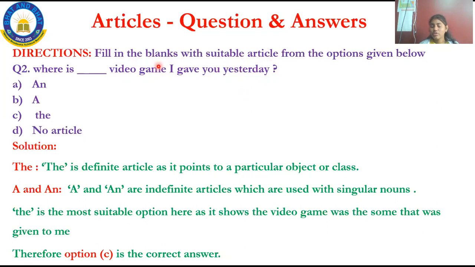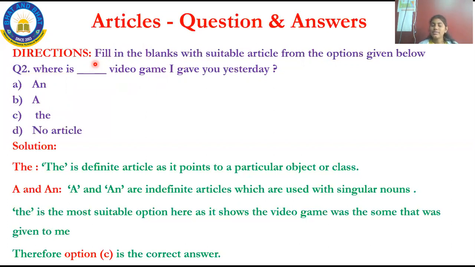What is the definition of "the"? The is a definite article, which points to a particular object or a class. Here, video game is the object, so it has to be filled with option C, the. Where is the video game I gave you yesterday? This is how you have to analyze this. So what is the correct option? Option C is the correct answer.